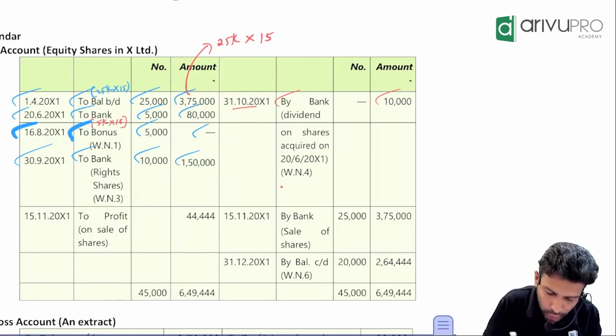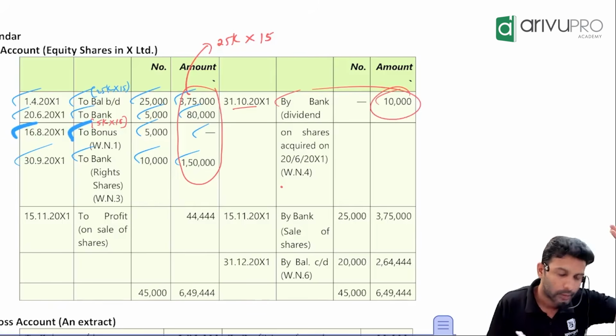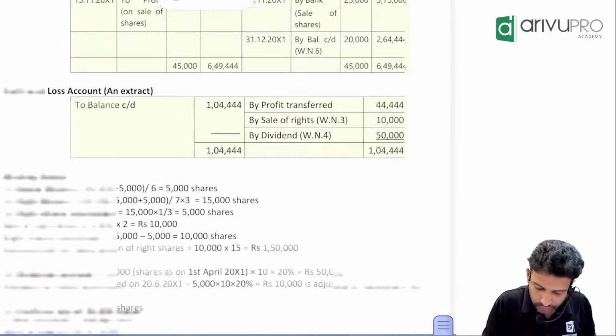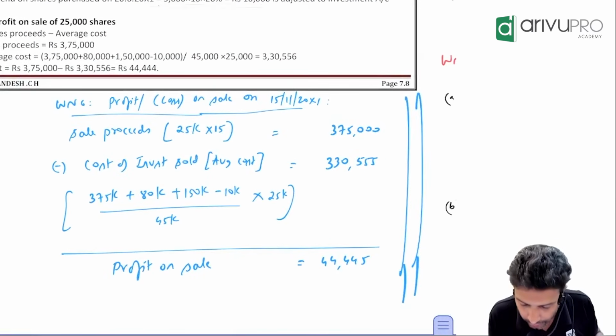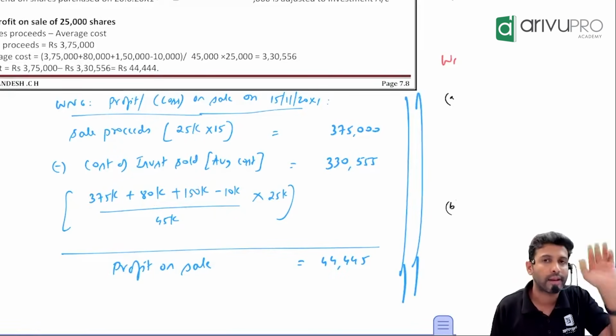So add all this and subtract this. Add what? Everyone understood that? Add all this and subtract 10,000. What are you getting? 5 lakh. I think that's what I've written here. Add all this and subtract 10,000. You will get 5 lakh 95,000.